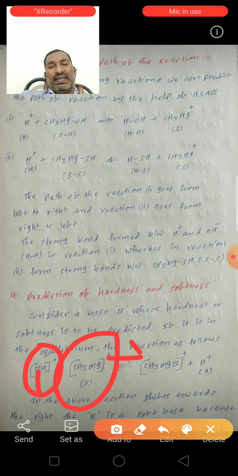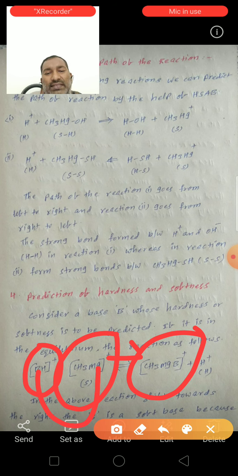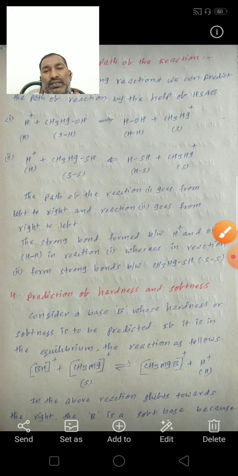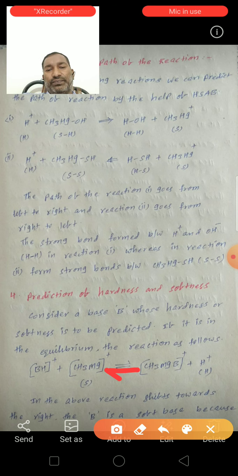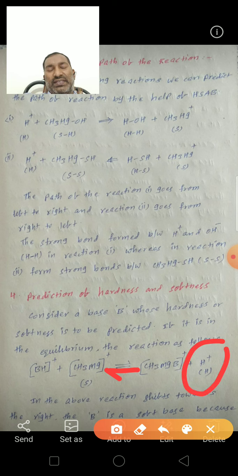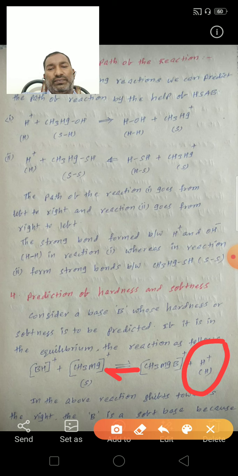It can react with the soft acid to form a CH3Hg B complex. Whereas if we take the backward reaction, here H plus is a hard acid.